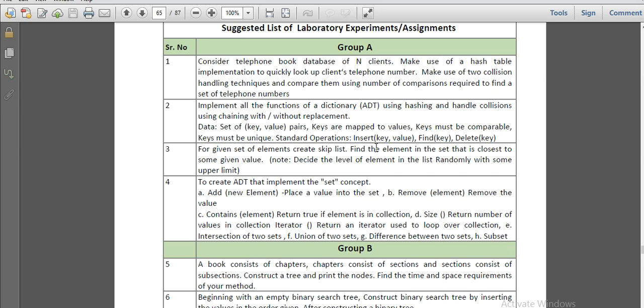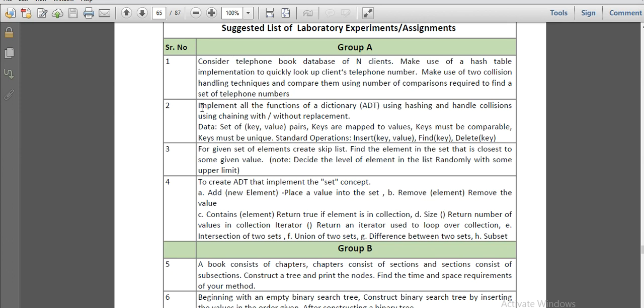From group A, we learned the first assignment, a telephone book database that we created using the hashing technique, and with that we also used one collision handling technique, which is nothing but chaining. We used the linked list data structure to handle such collisions. Now in the next assignment, let's see what the title is.